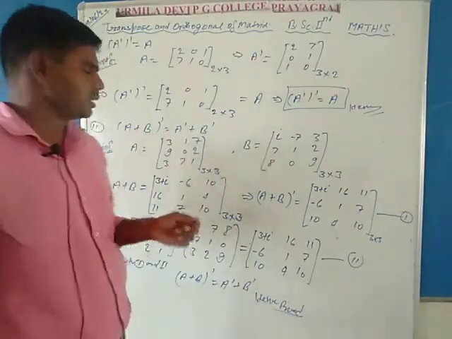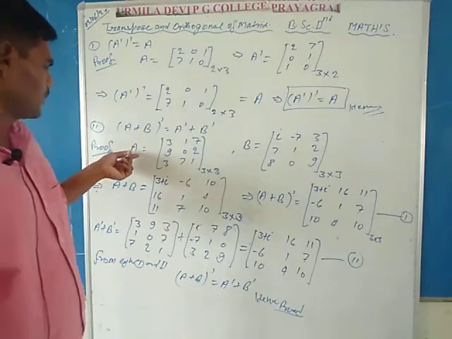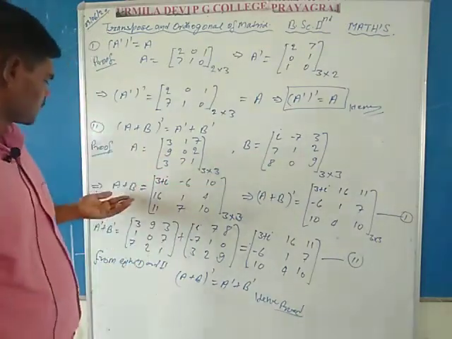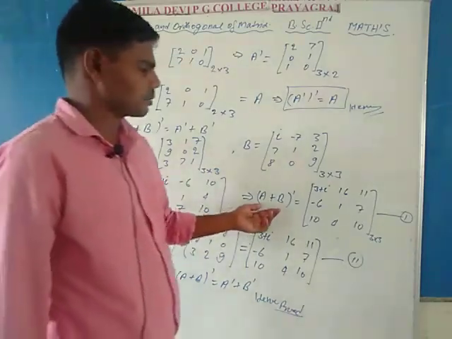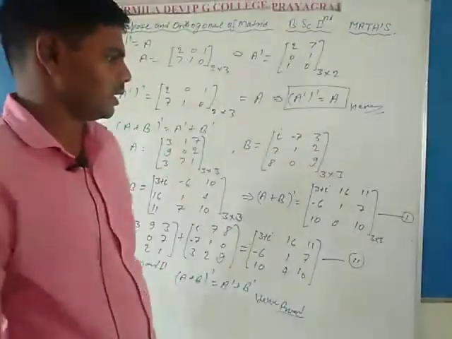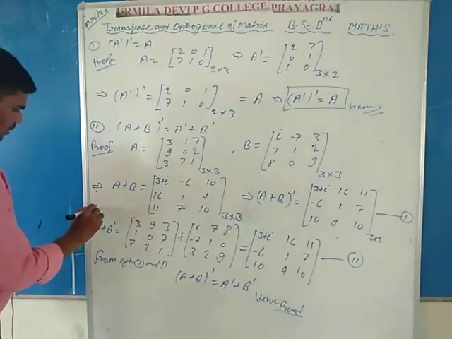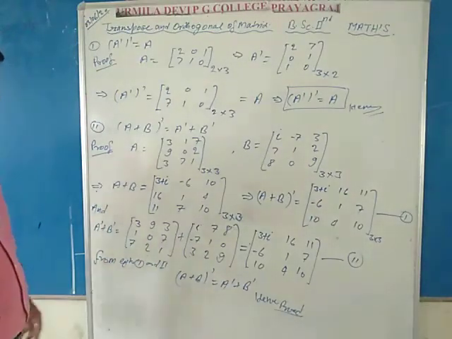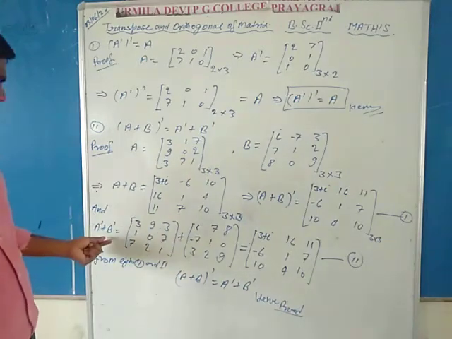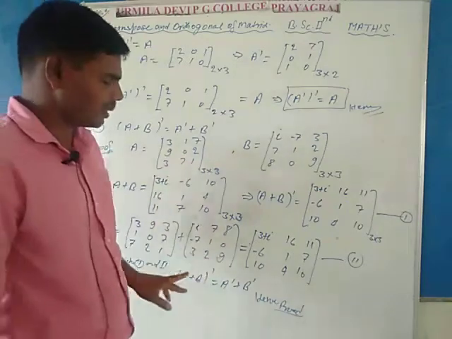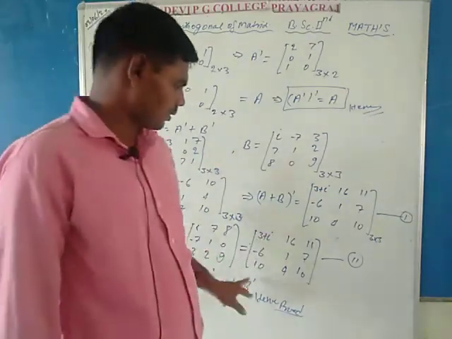In the second property, we prove that (A plus B) dash is equal to A dash plus B dash. For this, we take two example matrices A and B. First calculate A plus B, then the transpose of A plus B, represented by the first equation, and A dash plus B dash, A dash from A and B dash from B. Putting these values and adding systematically by matrix addition, it is equal to this.